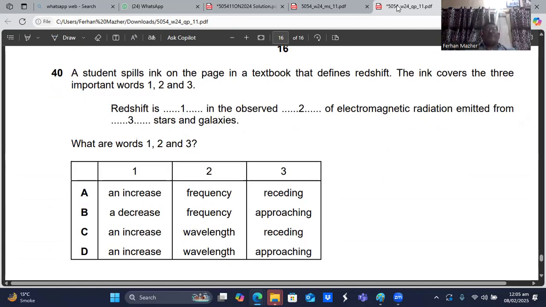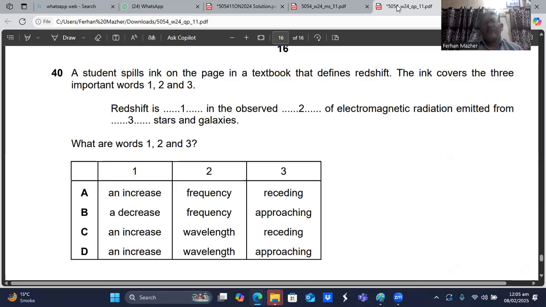So here we have question number 40. A student spills ink on the page in a textbook that defines redshift. The ink covers the three important words, 1, 2, and 3. It says redshift is dash in the observed dash of electromagnetic radiation emitted from dash stars and galaxies. So redshift is an increase in the observed wavelength of the electromagnetic radiation emitted from the receding stars and galaxies.